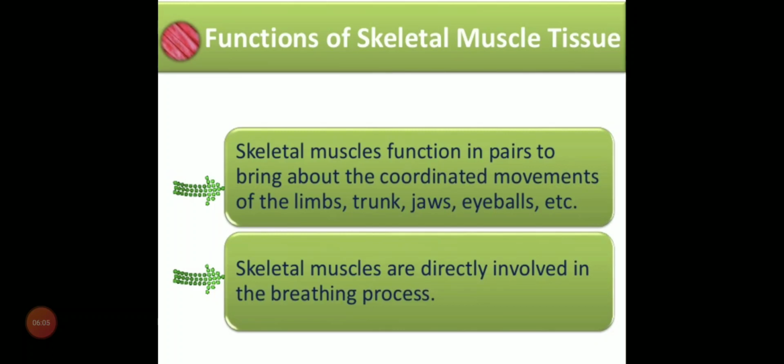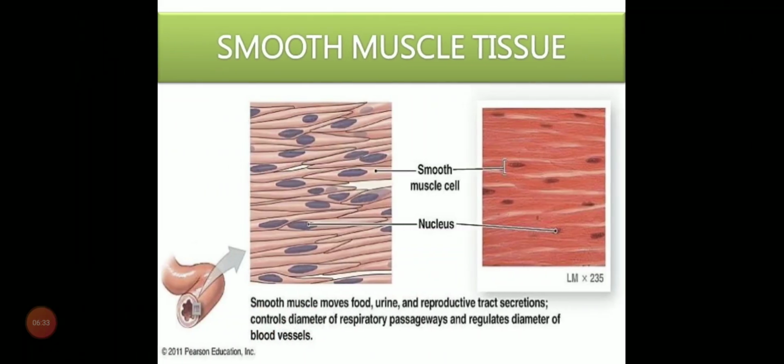Like if we want to eat food, we have to chew the food by moving the jaws. If the jaw is moving, there must be a coordinated movement of the jaw. It is not like one part of the jaw is moving and another is at rest. So this type of paired coordinated movement is performed by skeletal muscle tissue. Moreover, they are directly involved in the breathing process because internal organs also consist of skeletal muscle tissues.